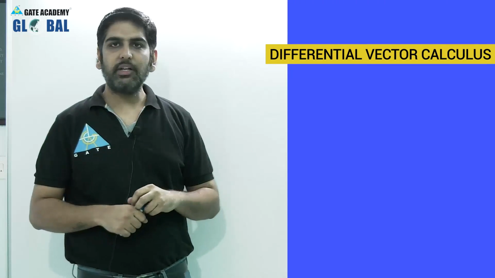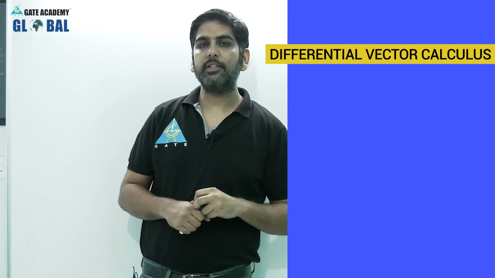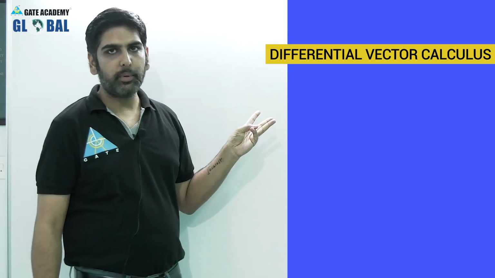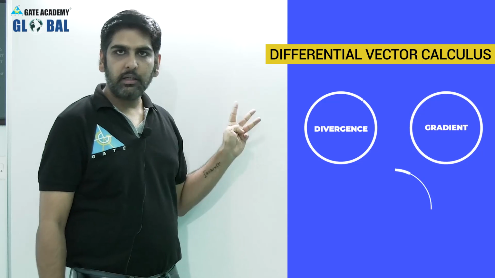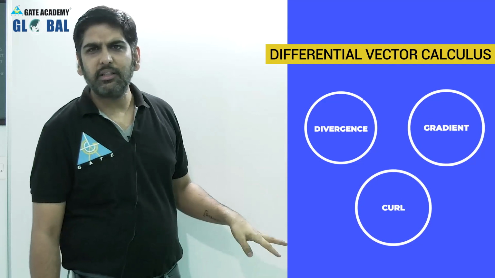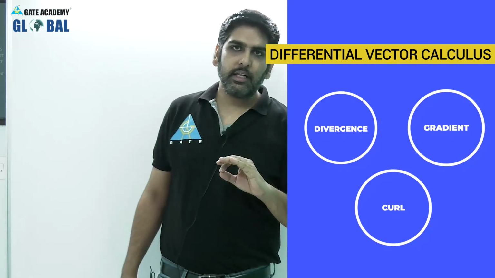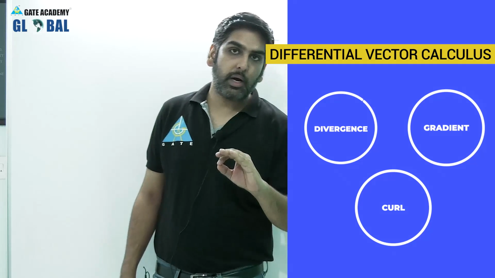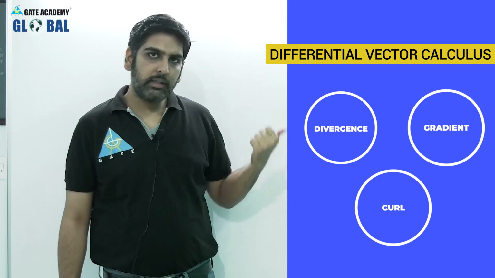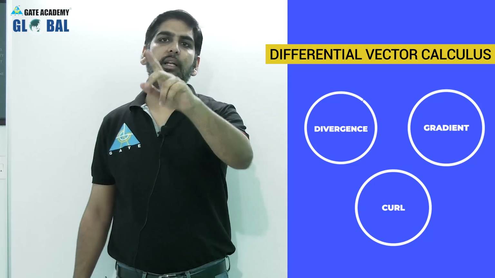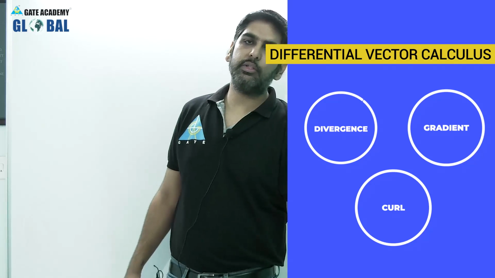And in the differential vector calculus, my dear students, we have three topics: divergence, gradient and curl, or you can say gradient, divergence and curl, right? This is a very important part, because learning these three will be used in our vector integral calculus, dear students.